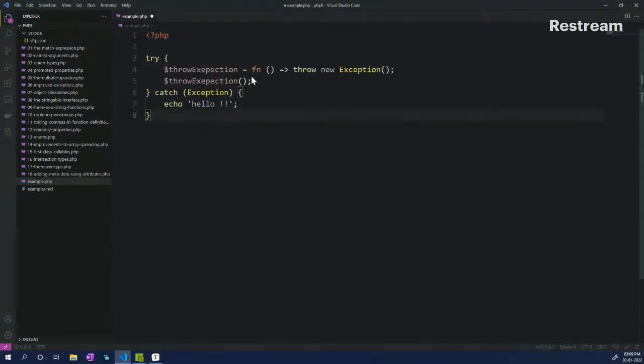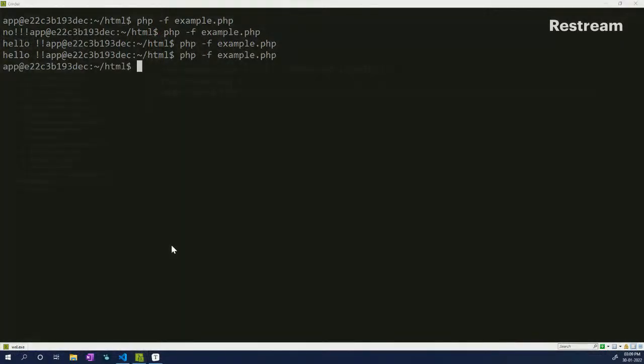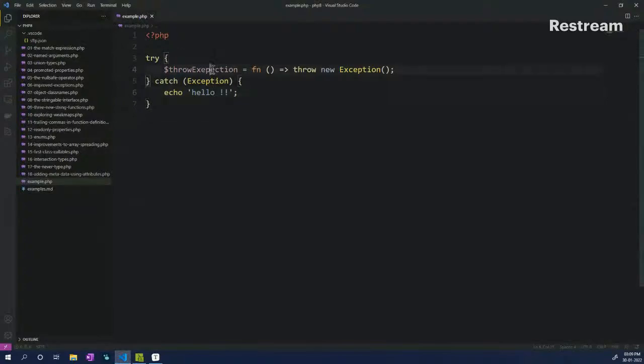So you can also do something like this as well. So here, if I do something like this, remove this part. So here I have a throw exception variable wherein I'm passing a closure function which throws an exception. Okay. Now, if I save this, run the code, you will see nothing happens because the closure function has never been called.